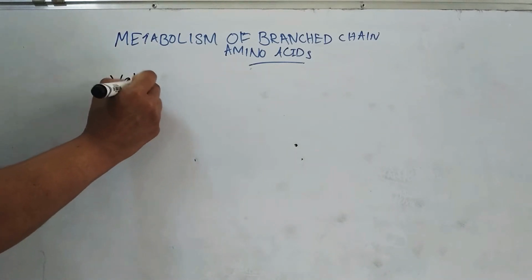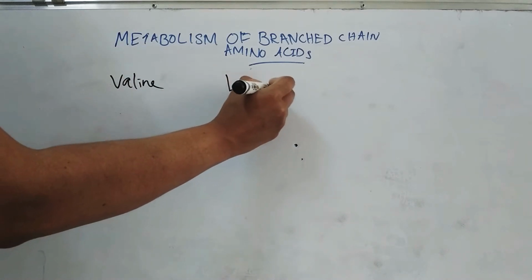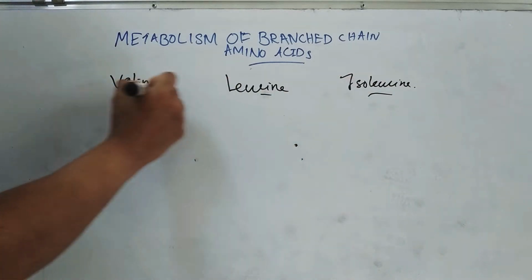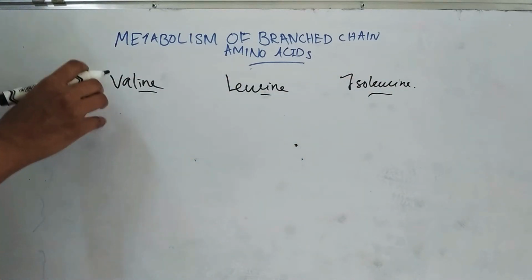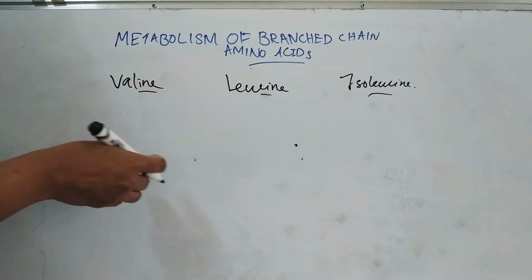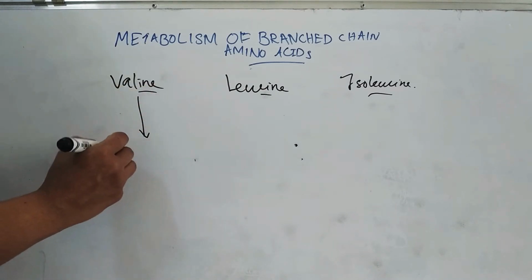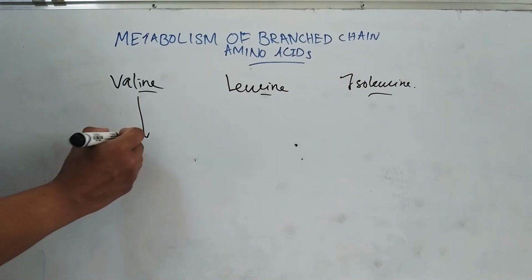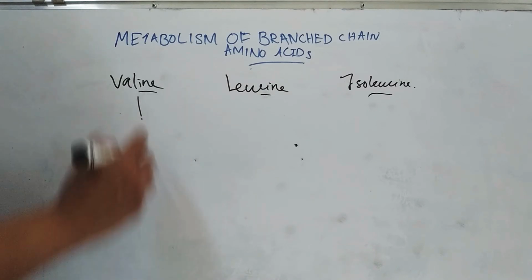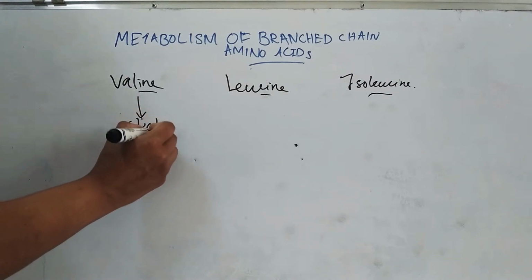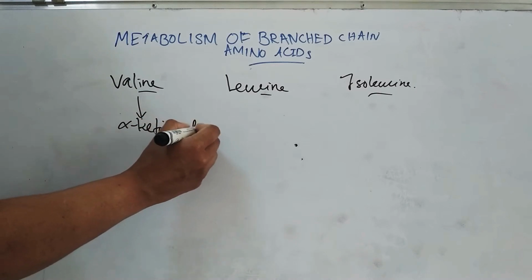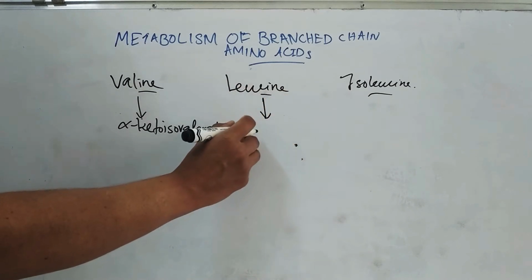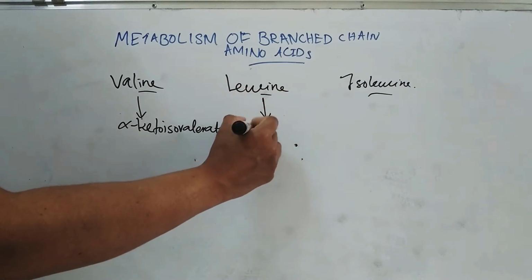So, here valine, leucine and isoleucine. The first step is transamination by transaminase enzyme. Valine undergoes transamination and forms alpha keto isovalerate. Leucine undergoes transamination to form alpha keto isocaproate.